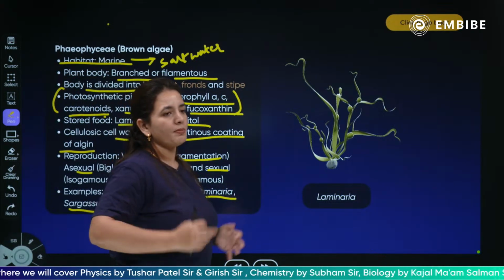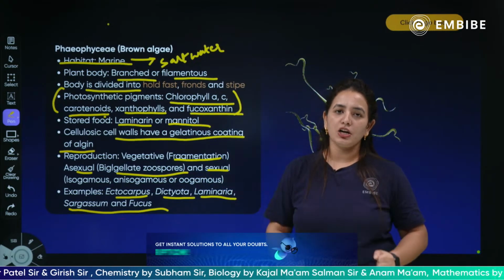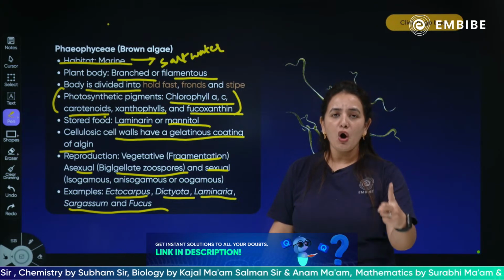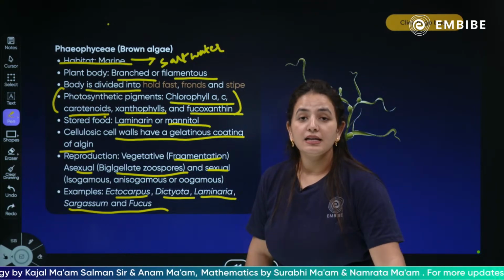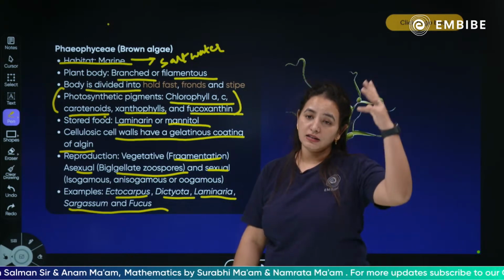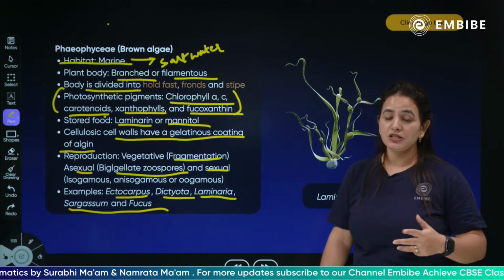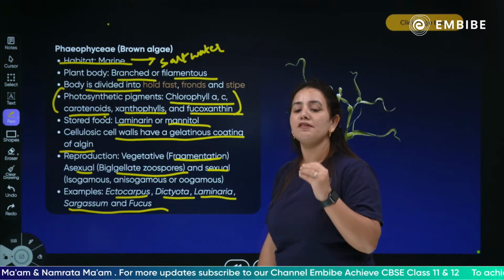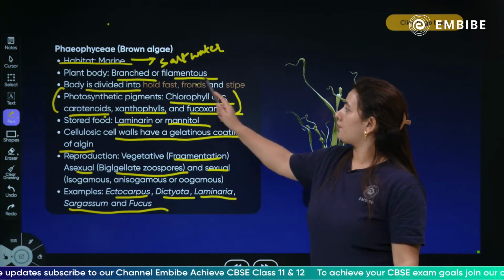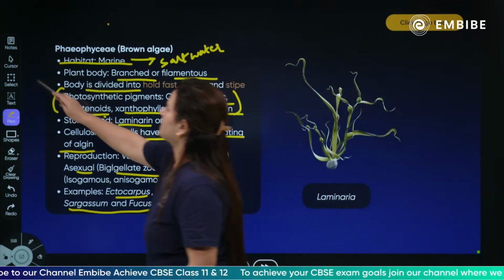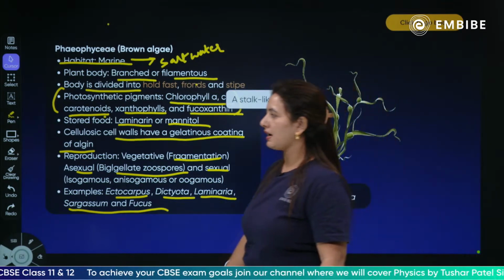Now, what do you have to remember about the Phaeophyceae? The very first thing: what kind of structure do they have? They have holdfast, frond and stipe. The holdfast helps them attach to the substratum. Next, they have fronds, which are leaf-like structures. And then there is a stipe, which is a stalk-like structure, the stem-like part.